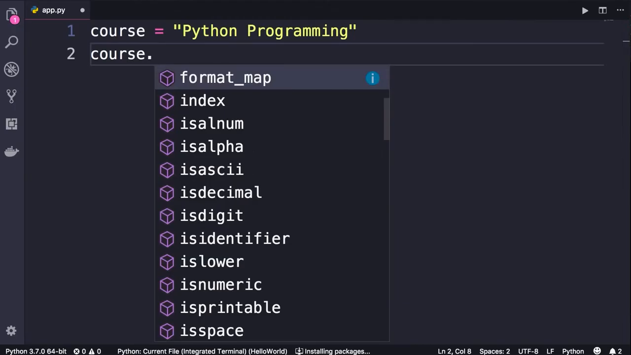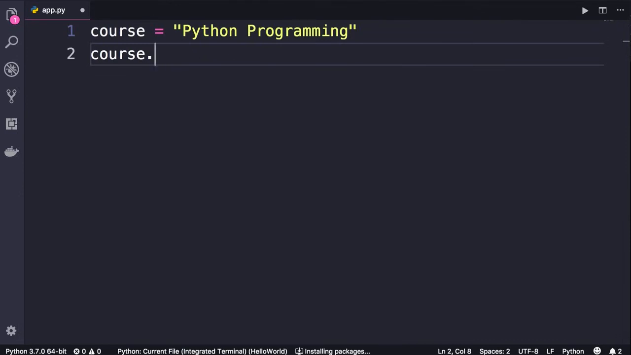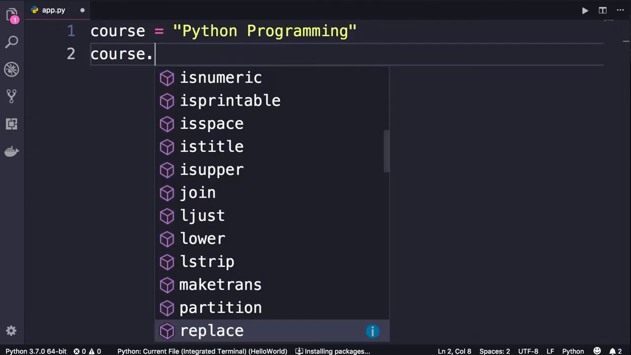Now, in precise terms, we refer to these functions as methods. This is a term in object-oriented programming that you will learn about later in the course. For now, what I want you to take away is that everything in Python is an object, and objects have functions we call methods that we can access using the dot notation. So here, course is an object. We use the dot notation to access its functions, or more accurately, methods.